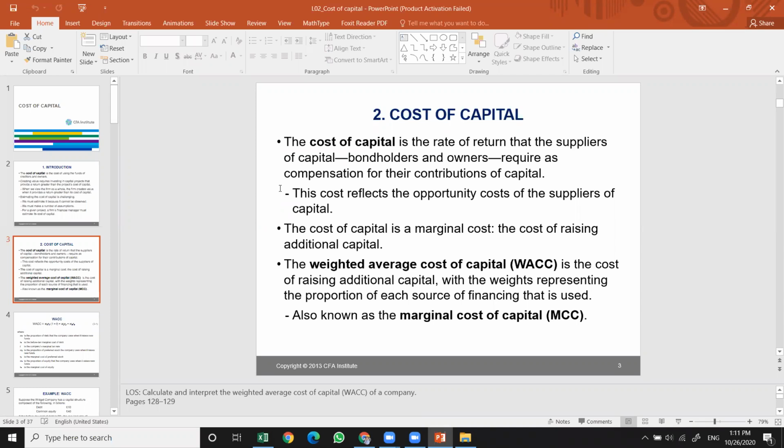So cost of capital is referred to as the weighted average cost of capital, which is the cost of raising additional capital with a weight representing the proportion of each source of financing that is being used. This terminology is also known as the marginal cost of capital, MCC, or WACC.